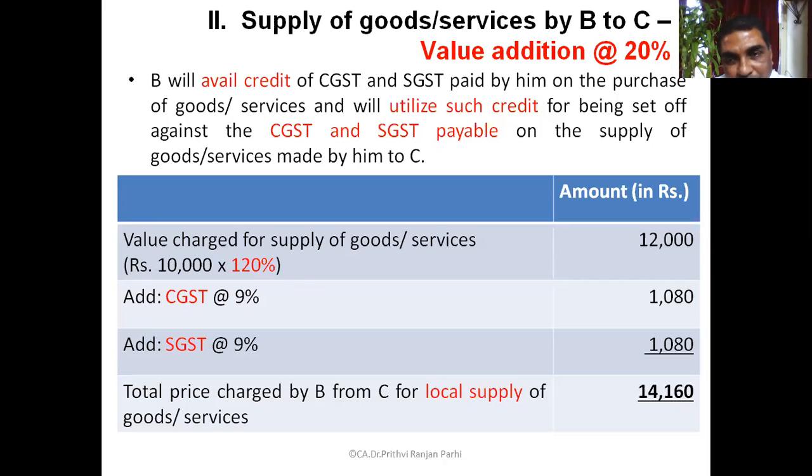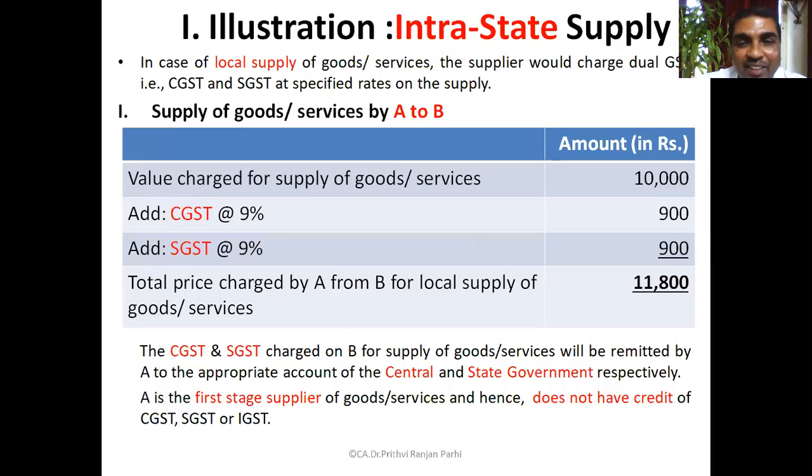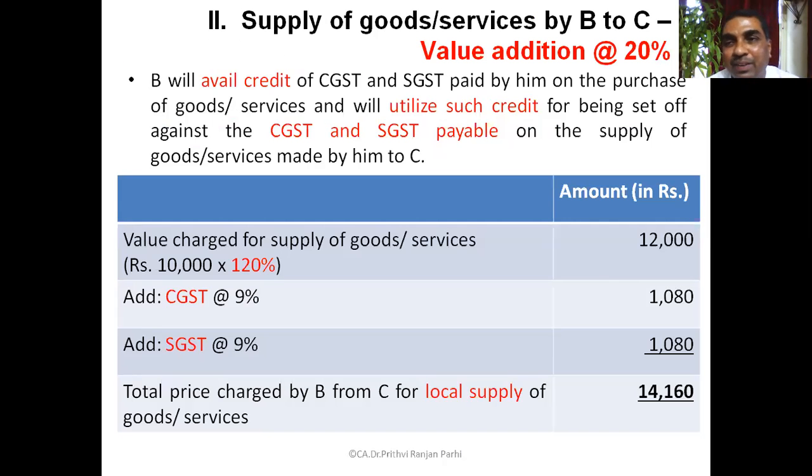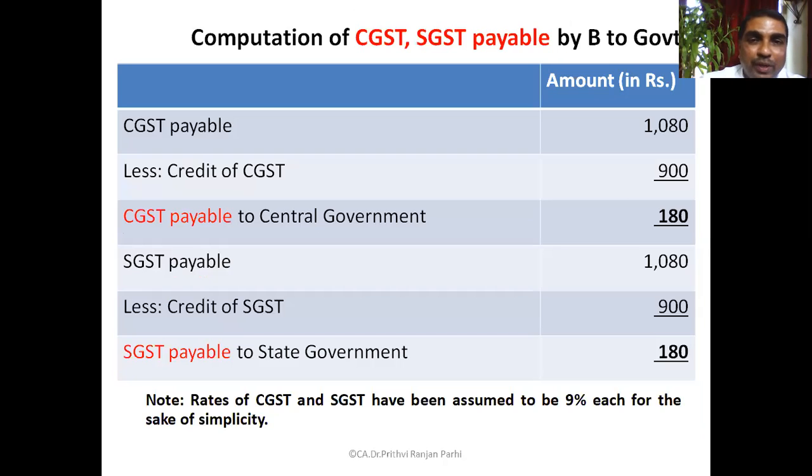So A to B is over. Now B to C, 14,160 rupees will be charged. Now here we will be depositing money with the government in two accounts, CGST and SGST account. But here B is having ITC, is it not? What ITC is he having? In the previous slide, if you see, 900 rupees was paid, that is available to him by way of ITC. Now let us see how much money B is going to deposit.